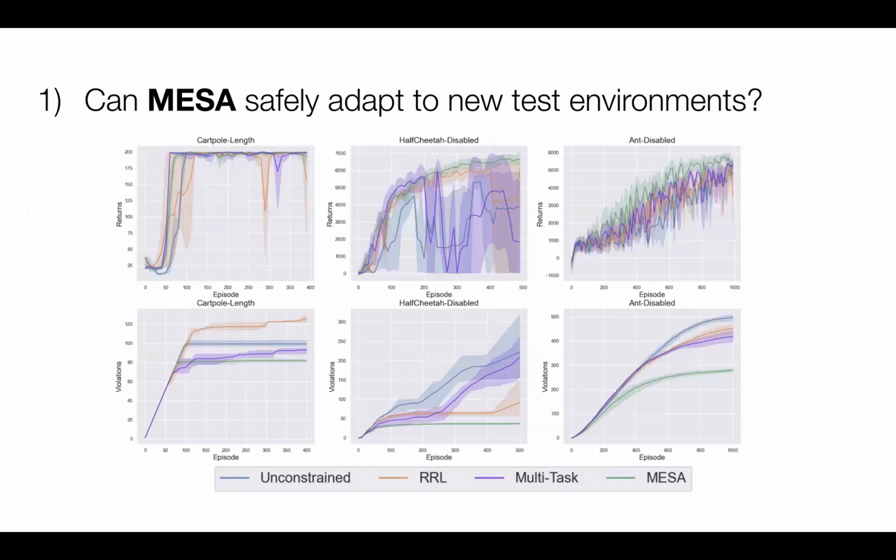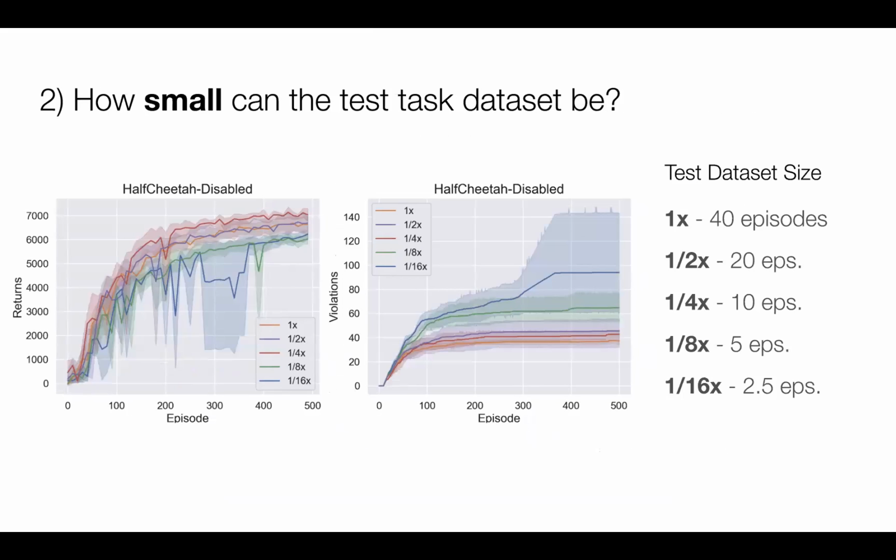However, for environments where the task distribution results in more diverse and further unobserved changes in dynamics, MESA violates a lot less constraints than multitask learning, as shown in half cheetah and ant disabled. Our results also show that the dataset used for adaptation can be very small and only need about 10 episodes of data collection for the test dataset size.